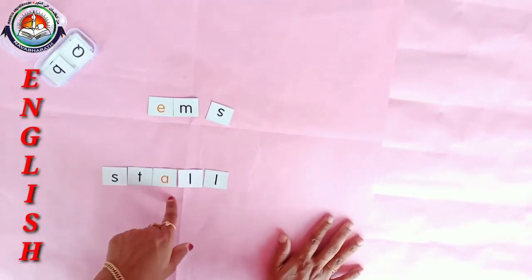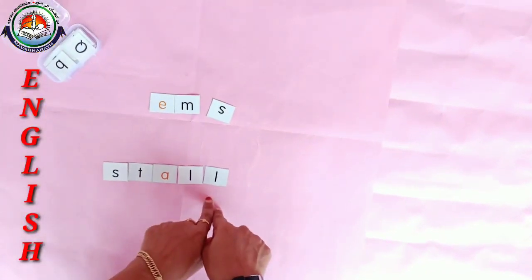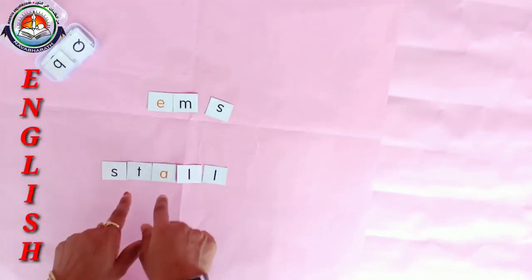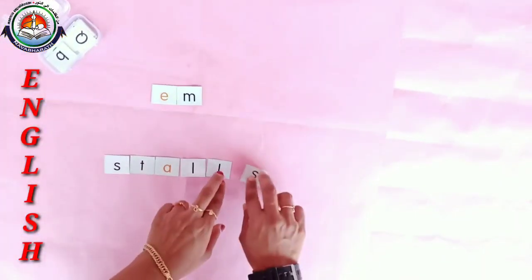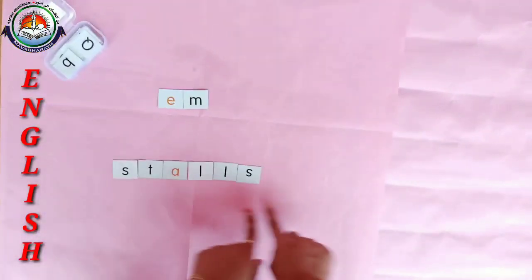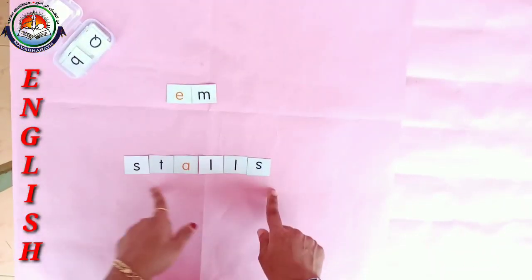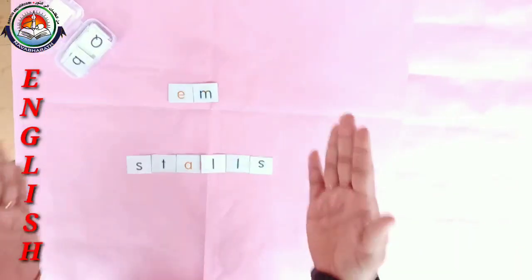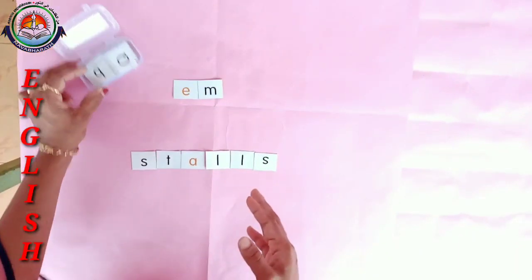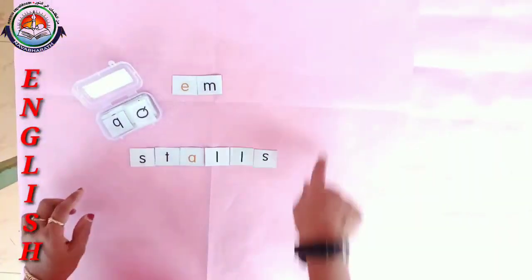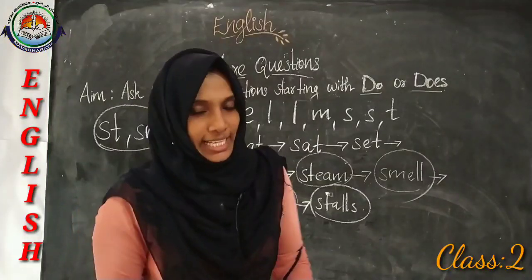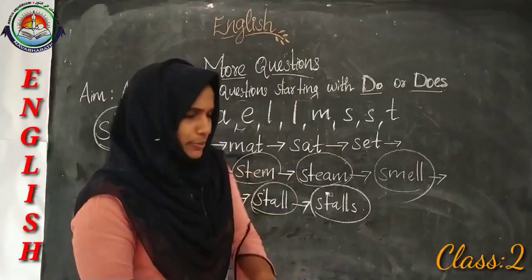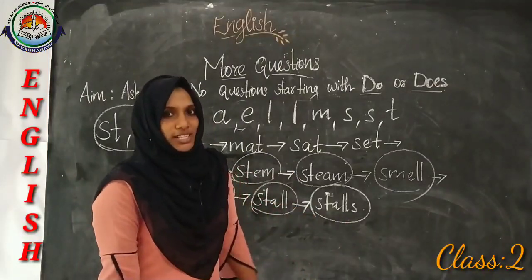S, T, A, L, L. So I have used 5 letters. So now make one more word by adding the letter S. So what will be the word? Yes, here we got a new word. It is stalls. So dears, this is how we make words by using these letter cards. Okay, my question is, can anybody make a bigger word than stalls?